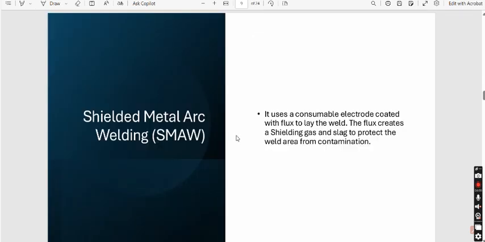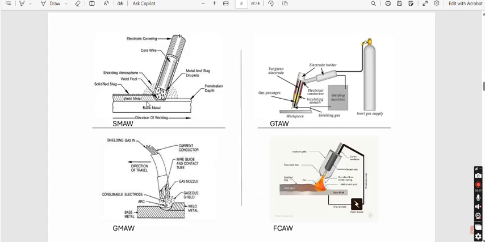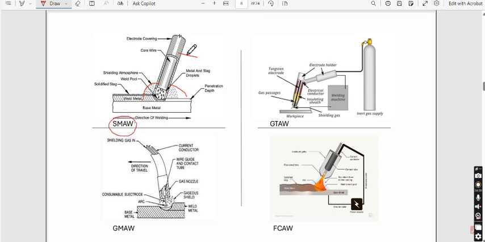The very first is shielded metal arc welding. It uses a consumable electrode coated with flux to lay the weld. The flux creates a shielding gas and a slag to protect the weld area from contamination. Here in this picture you can see the base metal, and here we are using a consumable electrode. This consumable electrode is coated with flux, which produces a shielding gas over the weld area, and the weld area is protected from contaminants. So this was all about shielded metal arc welding. From the name itself you can identify that the electrode is covered with a shielding gas.